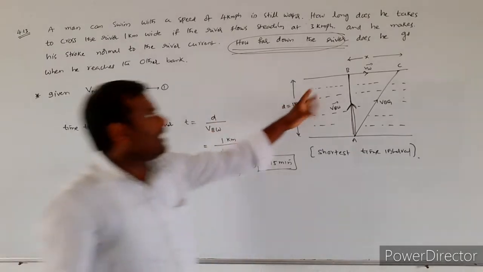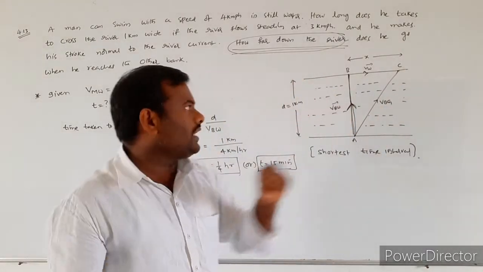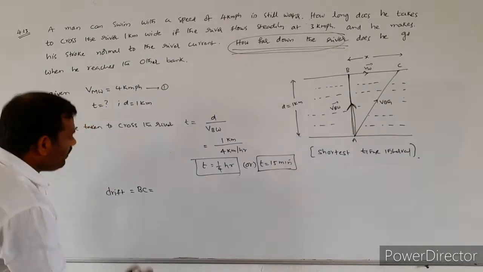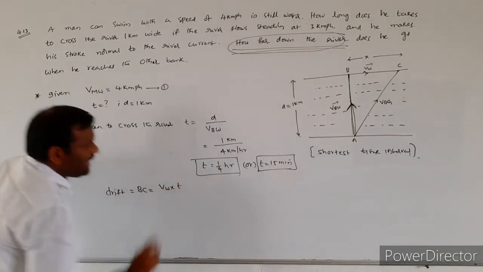Drift is equal to what? The horizontal distance in the direction of the flow of the water. We know the formula: drift is equal to velocity of the water into time.